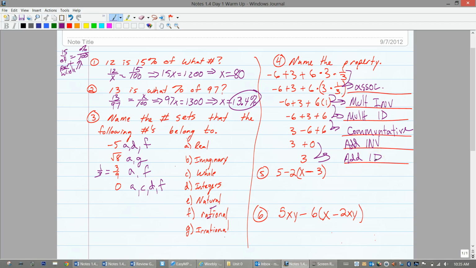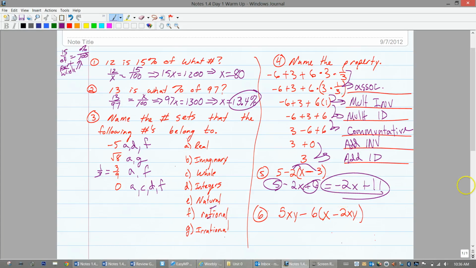On number 5, you don't do 5 minus 2 first, because that is adding and subtracting. You want to do the multiplying first. Multiplying before adding and subtracting, by the way. So we distribute. So 5 minus 2x plus 6, that would be the first step that I really need to see from you guys. Okay, that's what I expect. And then we combine like terms, the 5 and the 6 combined. So it's negative 2x plus 5 plus 6 is 11. So negative 2x plus 11. Okay, let's do the next one.